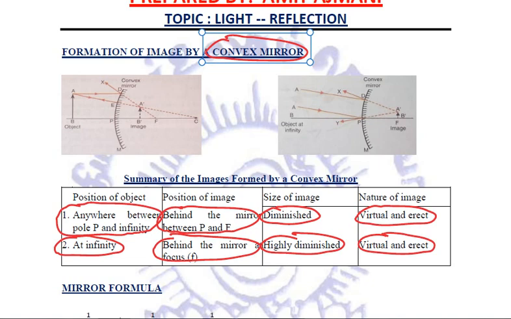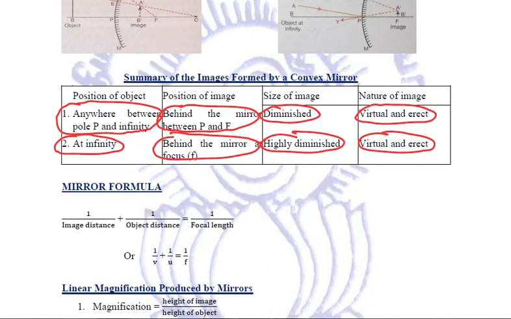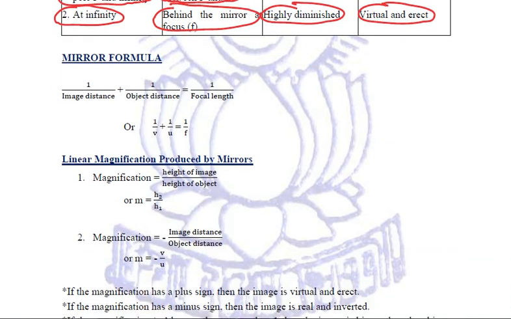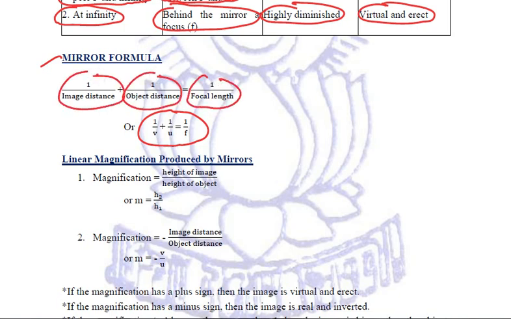Now we also know that apart from these ray diagrams, we have two very important formulas. First is the mirror formula, which says that 1/f = 1/v + 1/u, where f is the focal length, u is the object distance and v is the image distance. So 1/f = 1/v + 1/u, and it is the mirror formula applicable on all mirrors, whether concave, convex or plane.